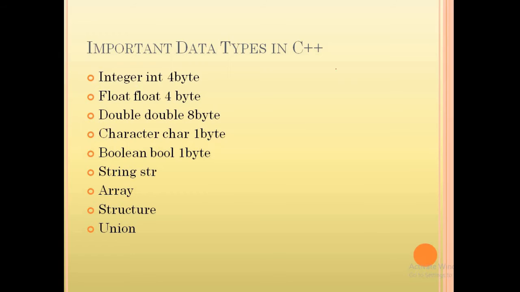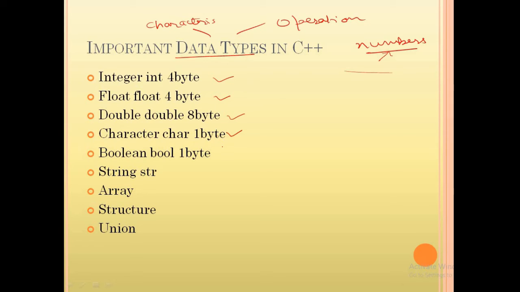What are data types in any programming language? It is very simple. What are data types? It is actually types of data. What is type of data? It defines some characteristics of data and also the associated operations with data. For example, you can perform addition, subtraction, multiplication on numbers, right? So there are integer, float, double, character, boolean. These many data types are there in C++.